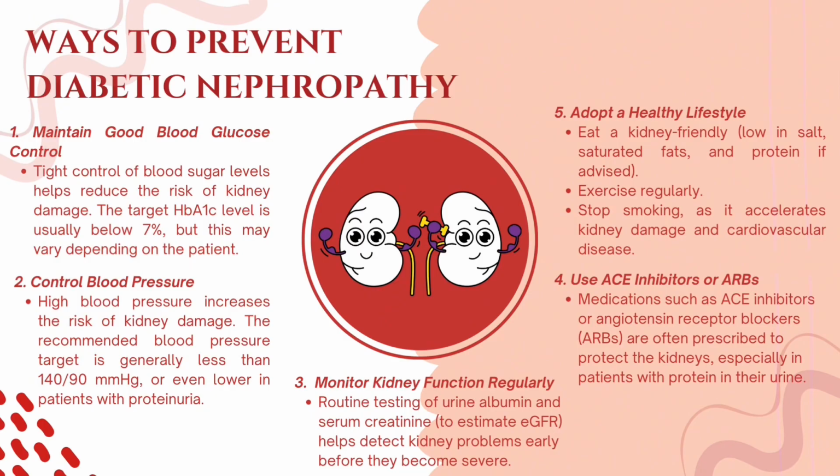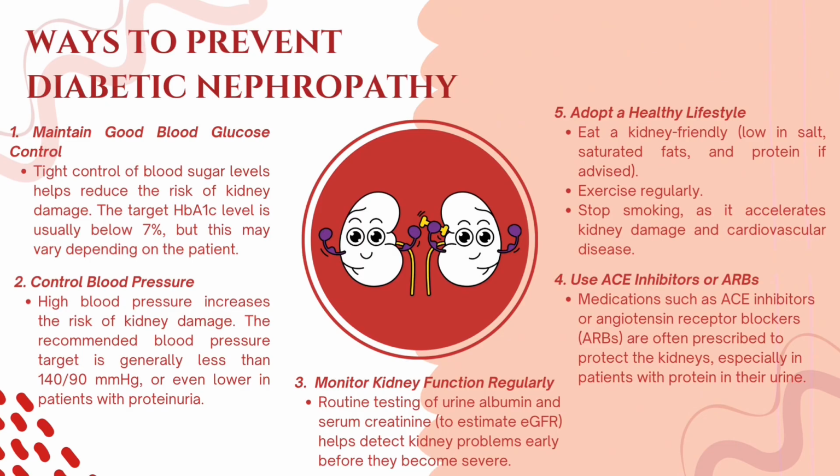Second is by controlling blood pressure. High blood pressure increases the risk of kidney damage. The recommended blood pressure target is generally less than 140/90 mmHg, or even lower in patients with proteinuria. Third one is by monitoring kidney function regularly, by routine testing of urine albumin and serum creatinine to estimate eGFR. This helps detect kidney problems early before they become severe.